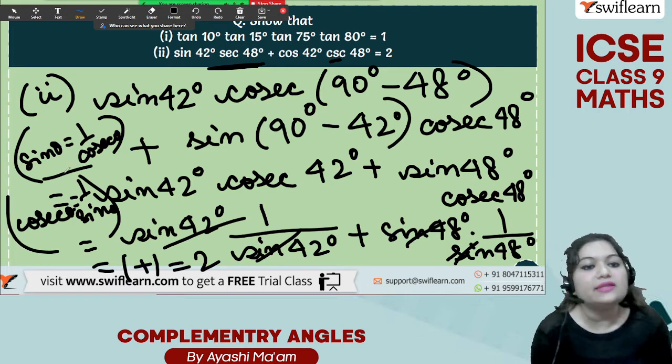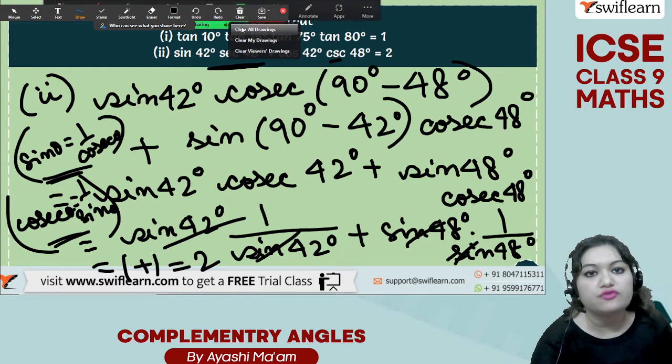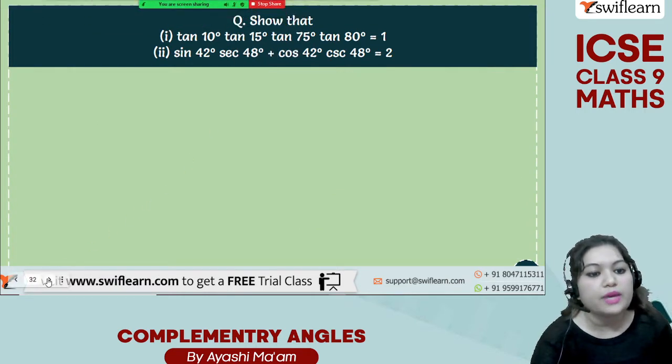Don't forget to write these rules, okay? Always mention which formula you are using at which step. It's very important to mention.